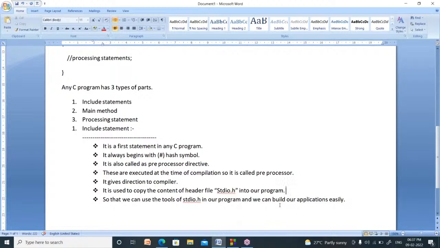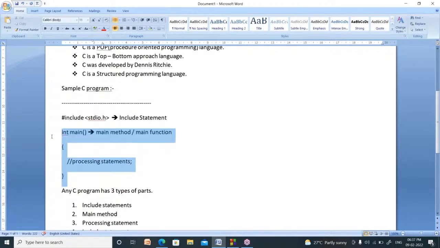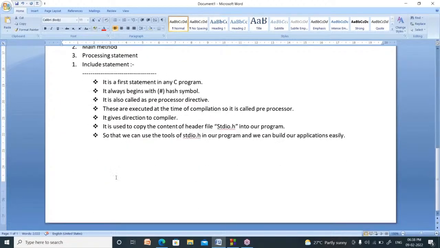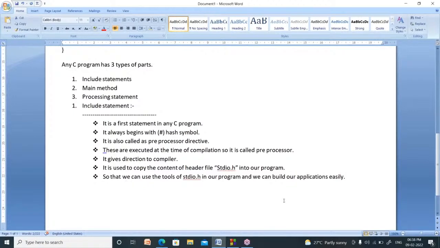Suppose I want to do a function at my home. I need a tent, some chairs, some tables. Those are available in a tent house. I have to bring them from the tent house and use them. In the same manner, to build an application, you require so many tools. Those tools are already available in header files. First, you have to copy them and use them. How to copy the content of a header file into our program? By using hash include stdio.h, right? It is called an include statement.